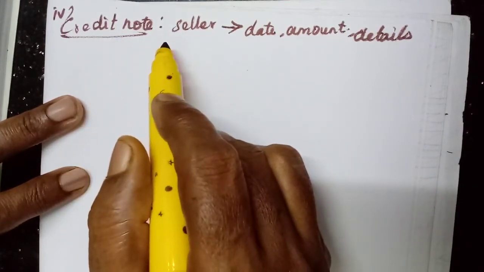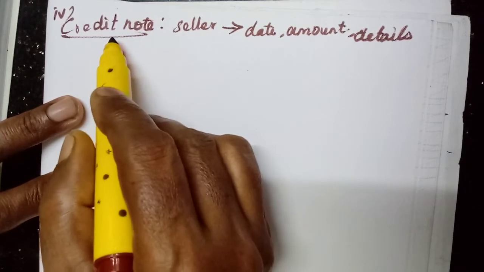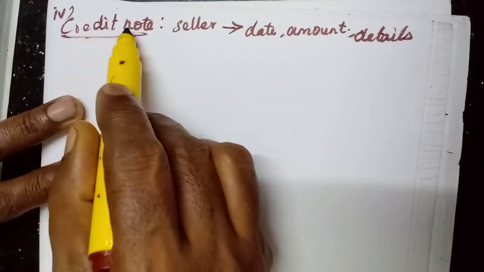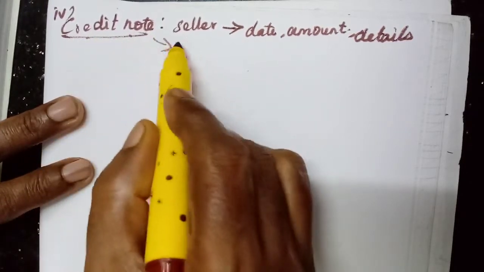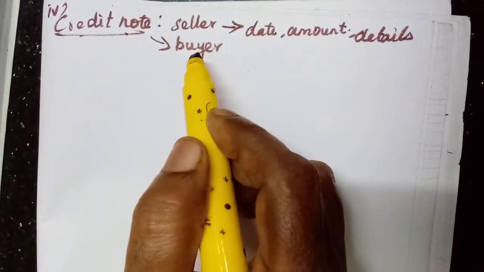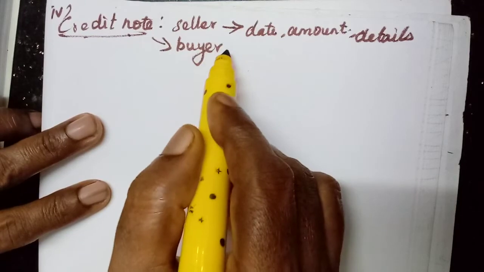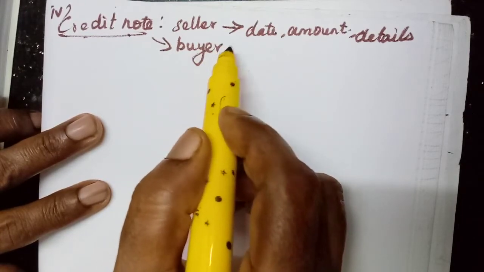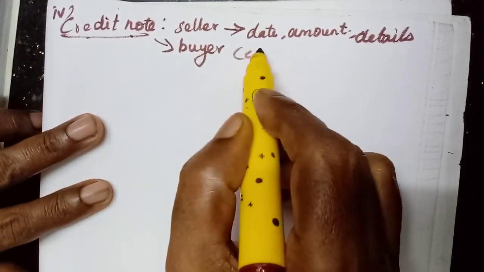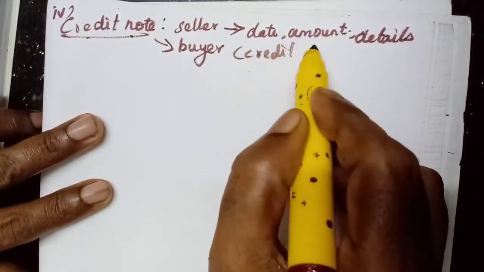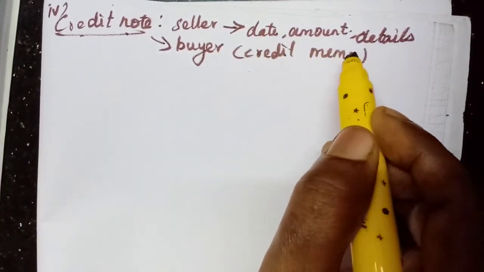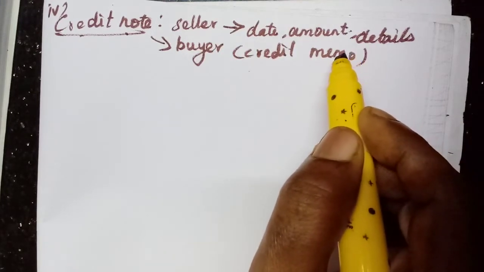The debit note will be sent along with the goods to the seller. Here the credit note is sent to the buyer. They will not send the goods, but they will prepare the credit note and send it to the buyer, saying that they have deducted his amount. This is also called a credit memo. The debit note is called a debit memo, the credit note is called a credit memo. Understand?